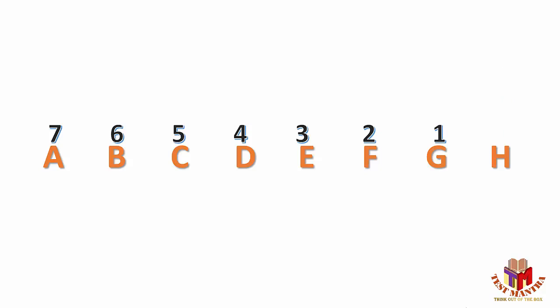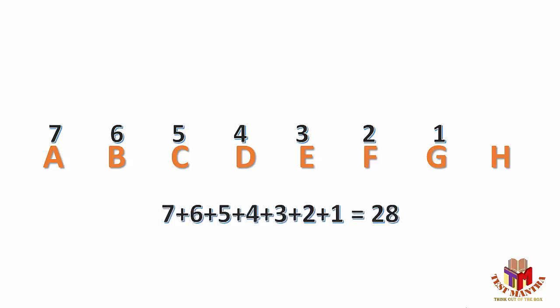Now here you have to keep in mind that every team will play 7 matches, but there are some common matches, like A has played against B and B has played against A. They are the common matches. That's why I'm reducing the number of matches here. So total number of matches played in this tournament will be nothing but summation of these figures, which is nothing but 28, which can also be written as nC2. That means out of the given n teams, I'm choosing any 2 teams. That means it's 8C2, which is also equivalent to 28 here.